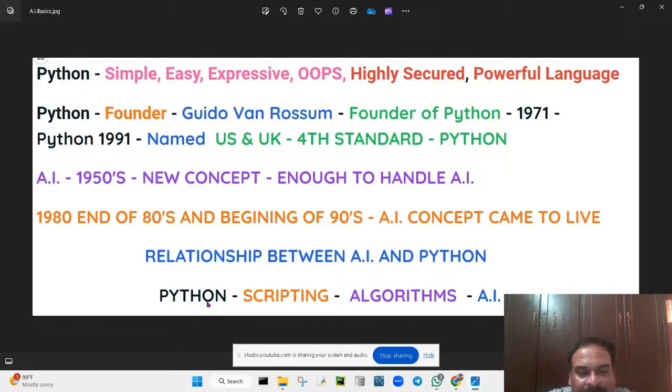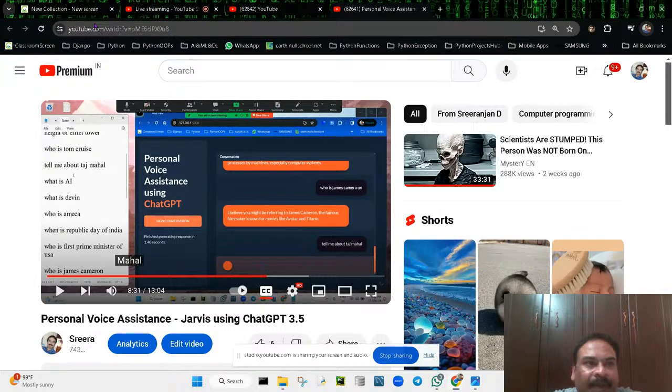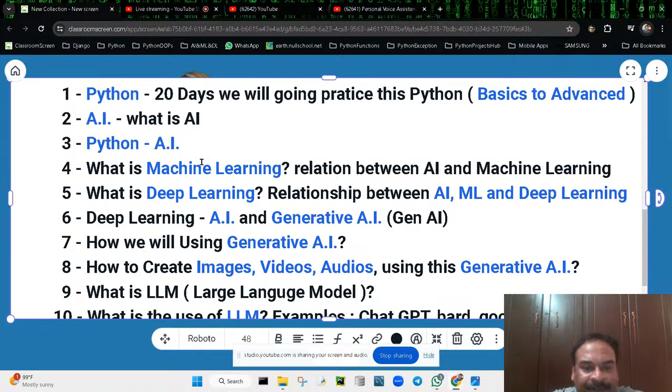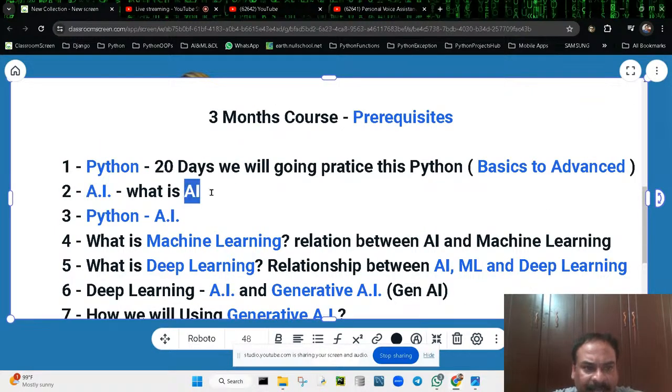Python is a scripting language. This scripting language is used to prepare algorithms. These algorithms are used in artificial intelligence. I'm going to show you the relationship here, where we start and where we stop. So Python, and next one is artificial intelligence. What is AI? AI stands for artificial intelligence. We know that, isn't it? We know what artificial intelligence is.